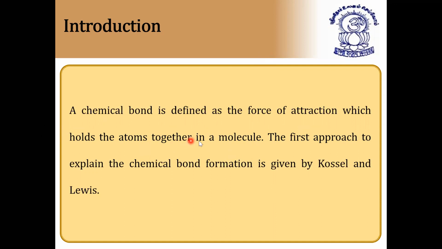There are so many types of bonds which we are going to discuss in this chapter, and this chapter is very important for all competitive exams. So listen carefully. What is a chemical bond? A chemical bond is nothing but the force of attraction which holds the atoms together in a molecule. I hope it is clear. The approach to explain chemical bond formation is given by Kossel and Lewis, the scientists who gave this approach.